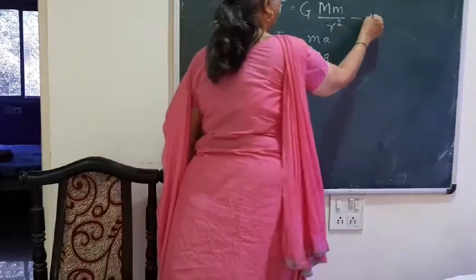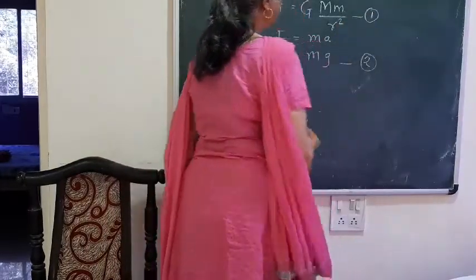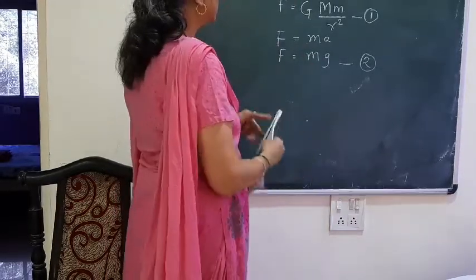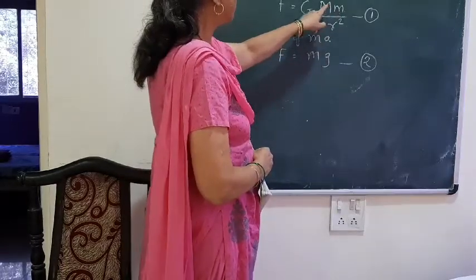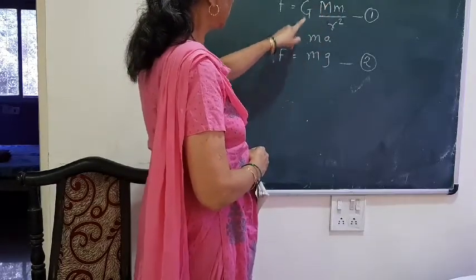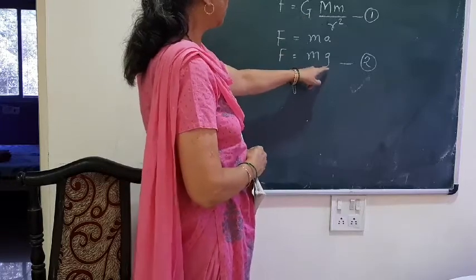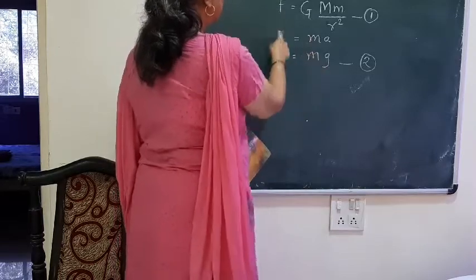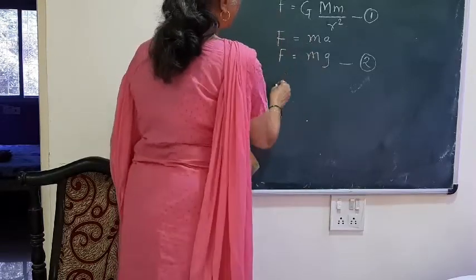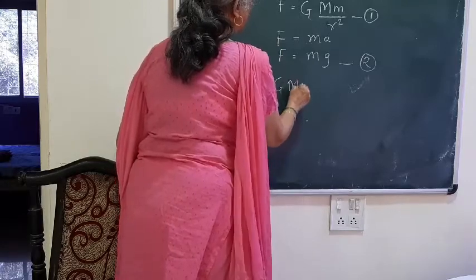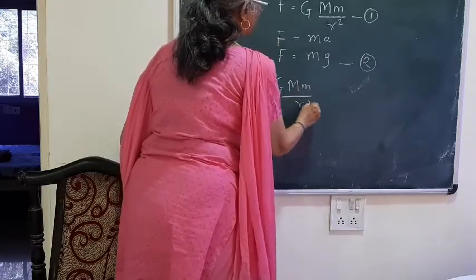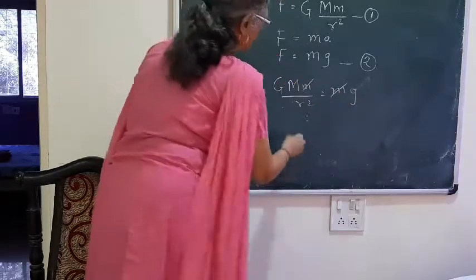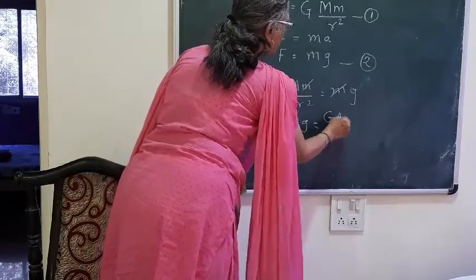So we have equation 1 and equation 2, where r is the distance from the center, m is the mass of the object, capital M is the mass of the earth, and G is the universal constant. Here g is the value that we are going to find out. If we equate 1 and 2, because on the left hand side we have F and F, we have G M m upon r square is equal to m g. So m will get cancelled on both sides, and we have g equal to G M upon r square.